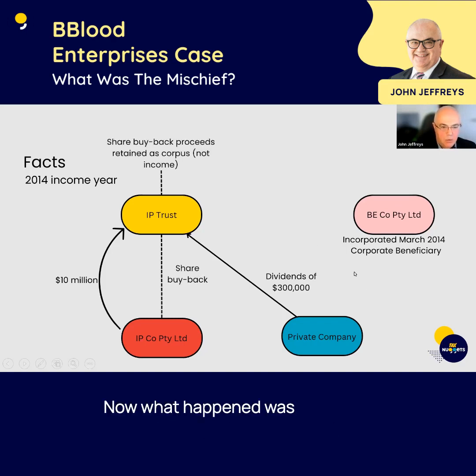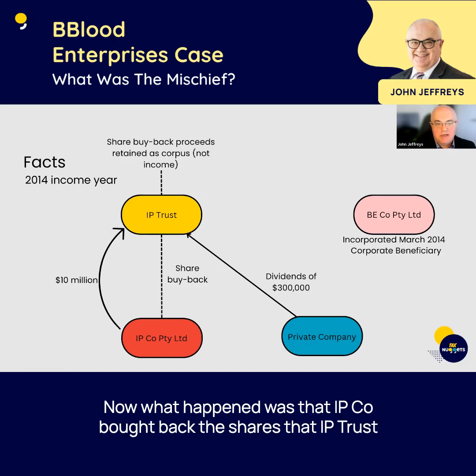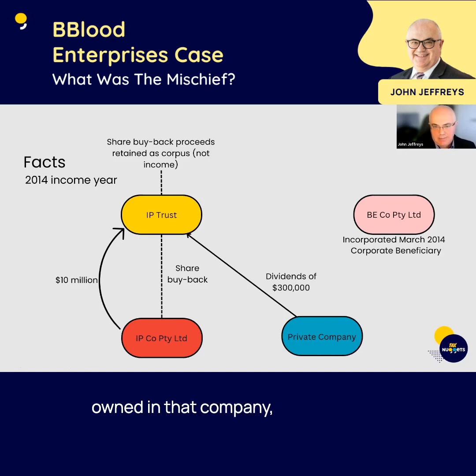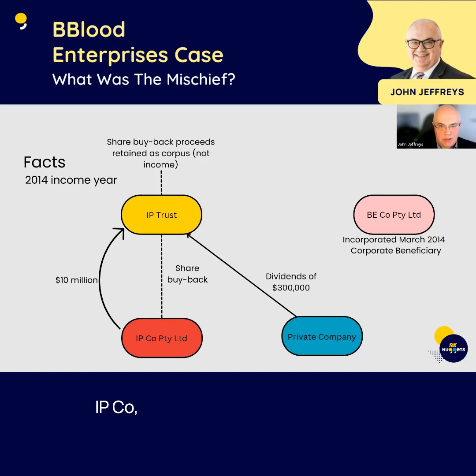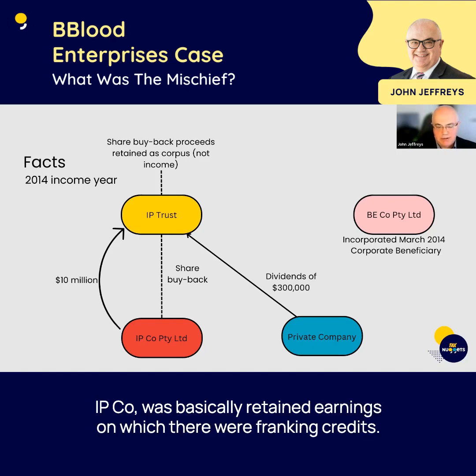Now, what happened was that IP Co. bought back the shares that IP Trust owned in that company. And IP Co. paid IP Trust $10 million for those shares. Now, what constituted that amount in the balance sheet of IP Co. was basically retained earnings on which there were franking credits.